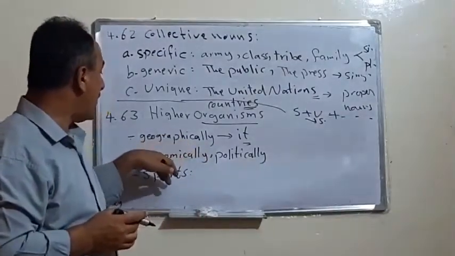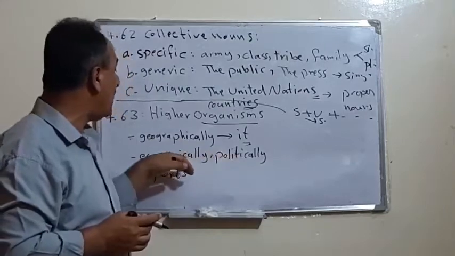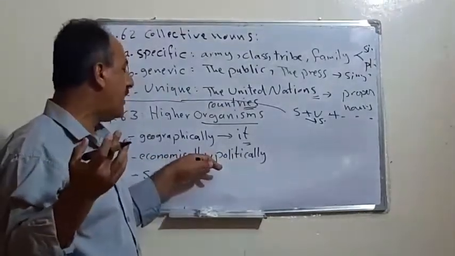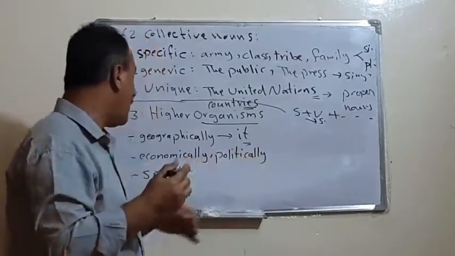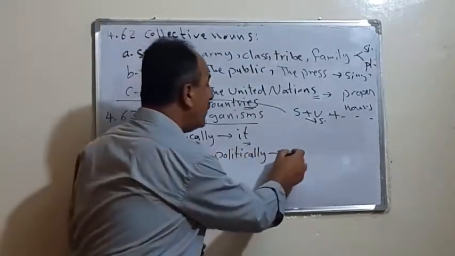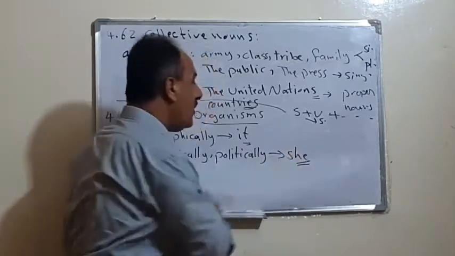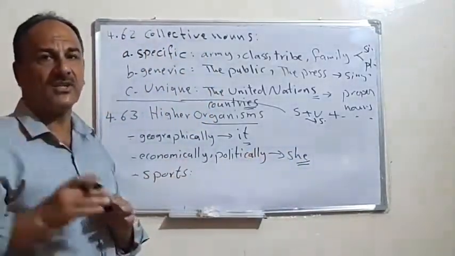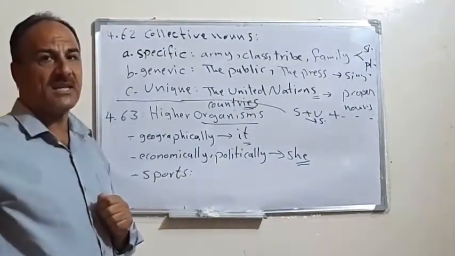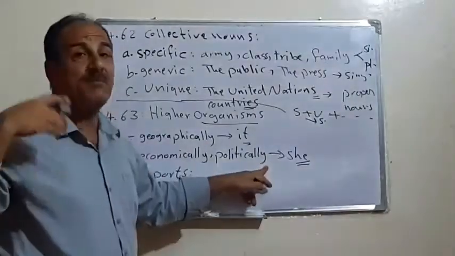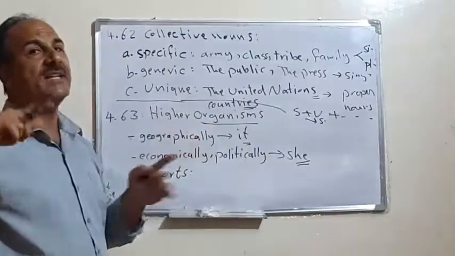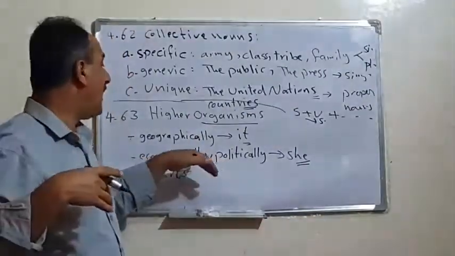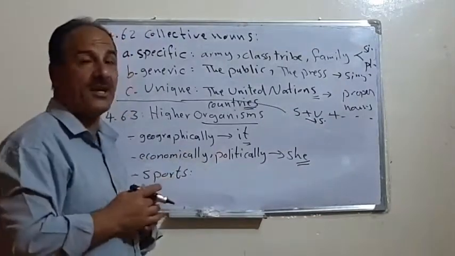If we talk about any country from an economic point of view or a political point of view, in this case we use "she". For example, we can say Canada is a great country. She exports, let's say, tobacco. She exports. In this case, we don't say "it exports", we say "she". Why? Because we speak about the politics or economics.